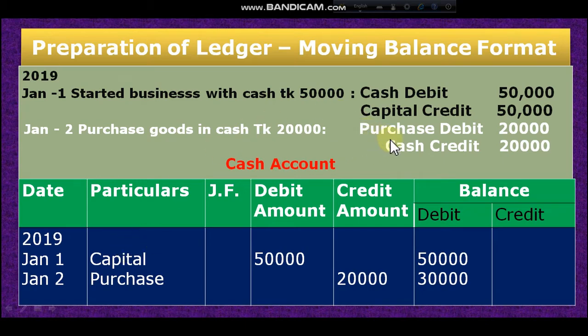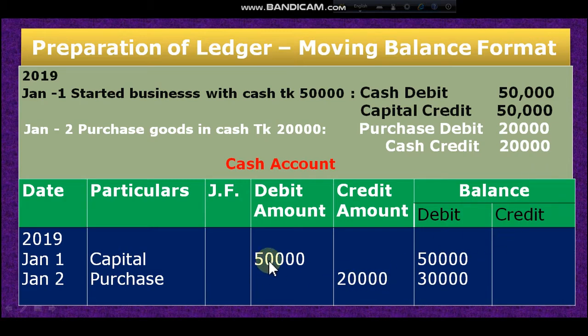And look at the second transaction, cash account is in the credit, then I have to write the opposite account, purchase. So capital account is the opposite account, that's why I have written it here, and here purchase account is opposite to cash account, that's why I have written it here. That means in the first column I have to write date, then in the second column particular, the opposite account of the headline account. The headline account is here cash account, so the opposite accounts are capital and purchase. Then which side will I record? Cash account debit, so I have to record on the debit side because it is cash account. So cash debit, debit; cash credit, credit. I think you understand.